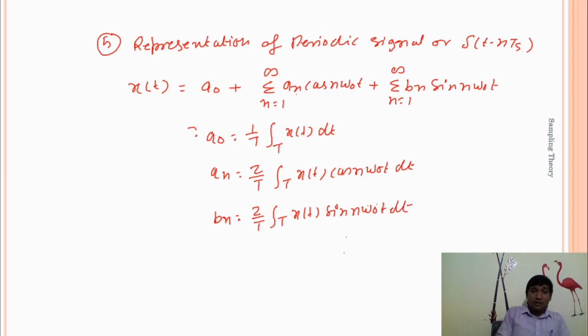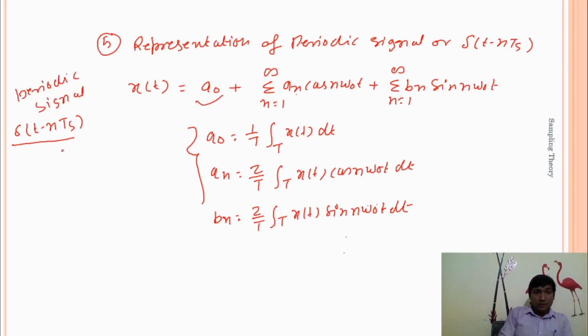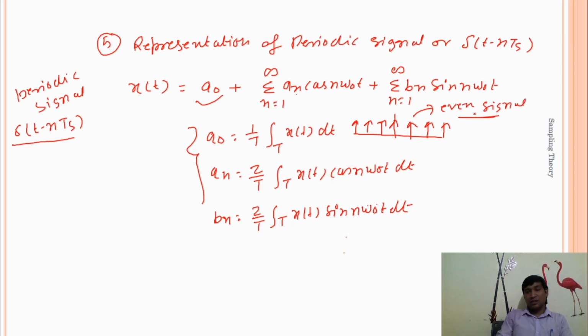So I'm interested in representing this delta of t minus nTs in this form, because this is our periodic signal. This impulse train signal looks like this. This is a periodic signal, and this periodic signal is an even signal. So the impulse train signal is also an even signal.